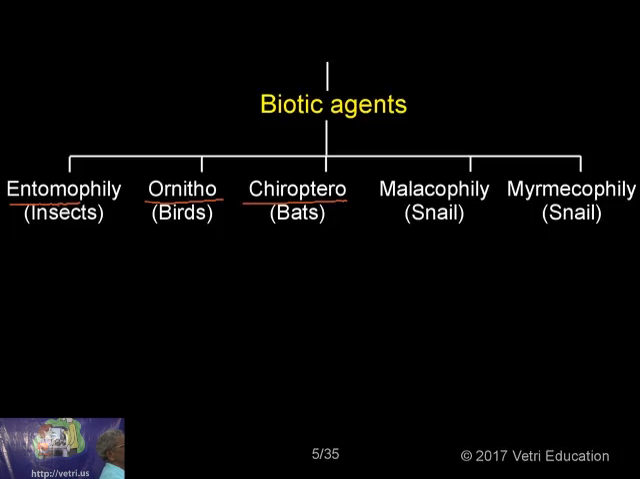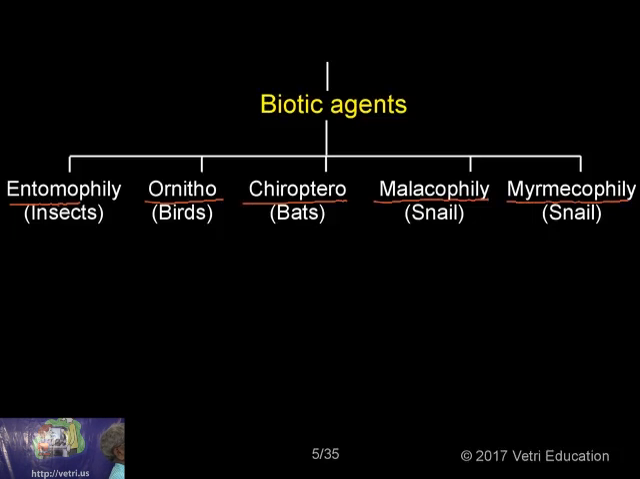Malaco. Malaco means snail, because you could have seen different varieties of snails sticking onto the plants. So when the snail is moving from one part of the plant to another part, they carry the pollen grains on their back and then help in dusting these pollen grains onto the stigmatic surface, and they help the plants a lot in this pollination. So this is called malacophily.